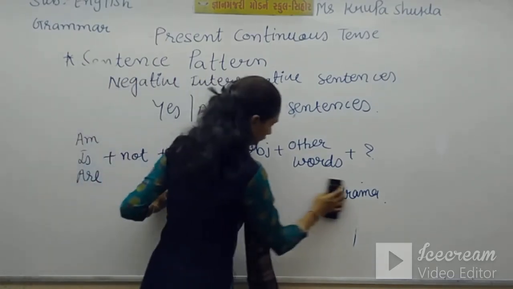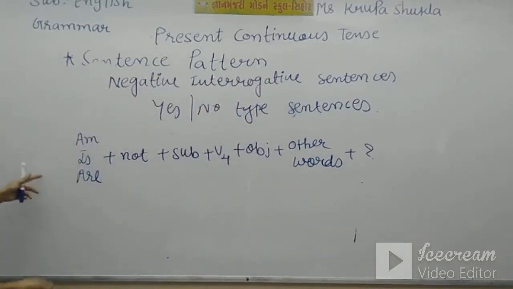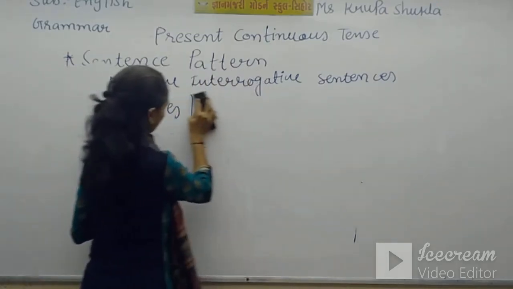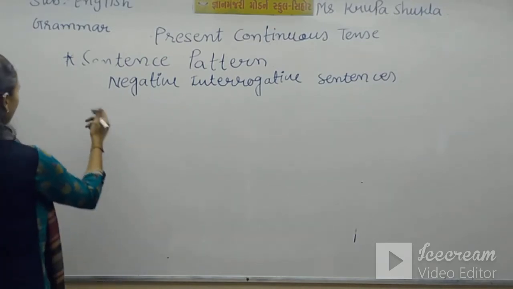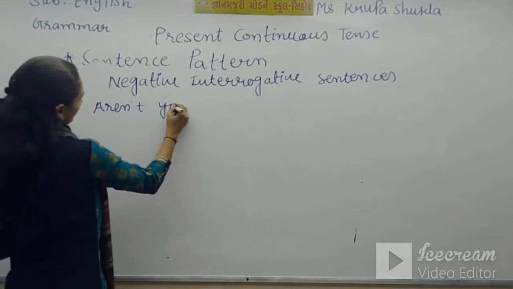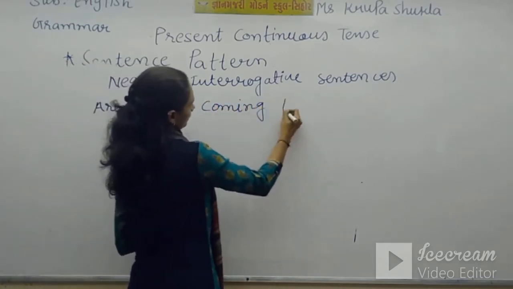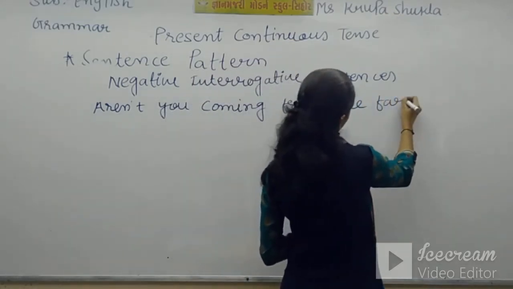And you have to use only the short form of this: aren't, isn't. Aren't you coming from the farm?